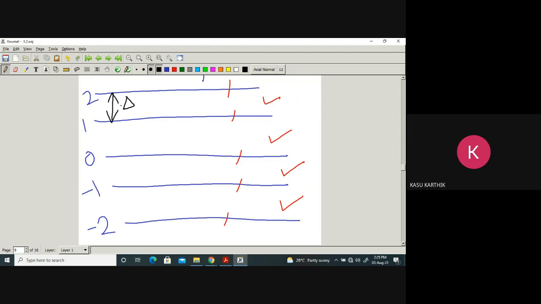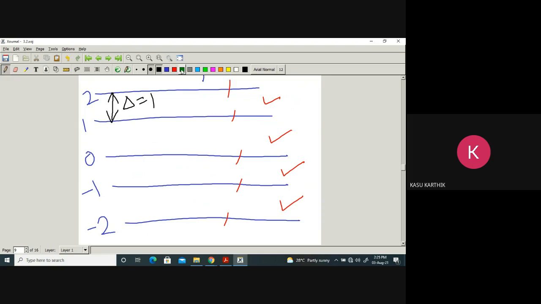The difference between any two consecutive boundaries is called step size. There is one more definition also, but let's assume that this is a boundary. This is a step size. What is this gap? Delta. This is equal to 1. Delta equal to 1 here. So you take any two successive or neighboring boundaries, they have a gap of 1. That is nothing but step size.